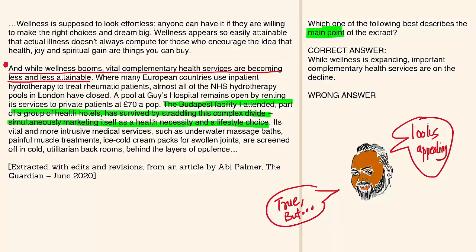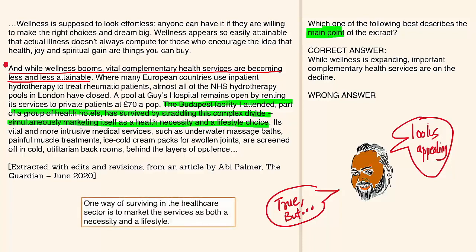That is not the main point, but I can take that and then create an answer choice which is like this. One way of surviving in the healthcare sector is to market the service as both a necessity and a lifestyle. You see that that particular thing is alluding to that particular part, which is not the main point, ladies and gentlemen. So I can give you, for example, a specific detailed question which is asking for some information in paragraph number 2. I can actually give an answer choice which is talking about something in paragraph number 4. True, but does not answer that question. That is amazing. So we have broad, alien, narrow, extreme, and an uncertain one.